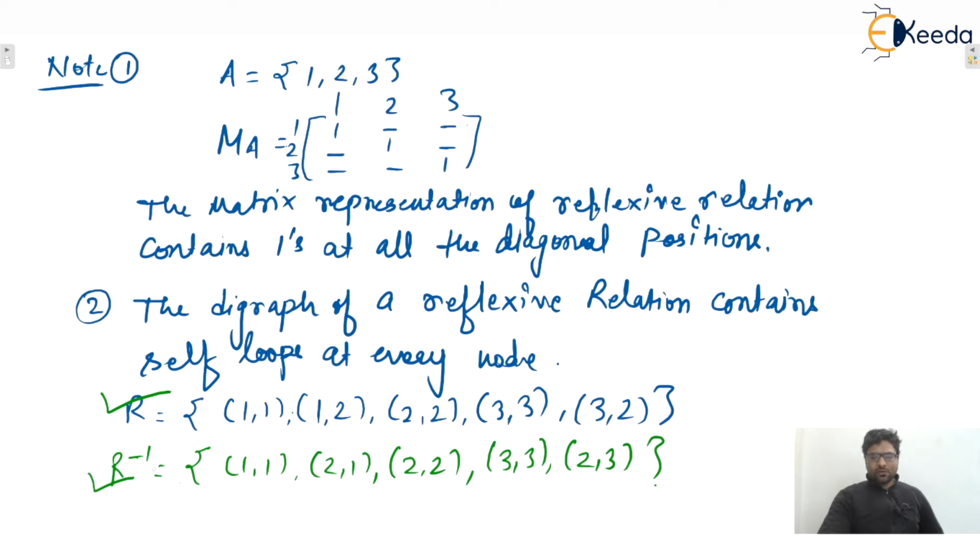Because of self loops, when we flip the x and y, there won't be any change. (1,1) will remain (1,1) only, (2,2) will remain (2,2) only, and (3,3) will remain (3,3) only. So if a relation R is reflexive, then R inverse will also be reflexive. And conversely, if R inverse is reflexive, then guaranteed R is also reflexive, isn't it? I hope this one is clear to everyone.